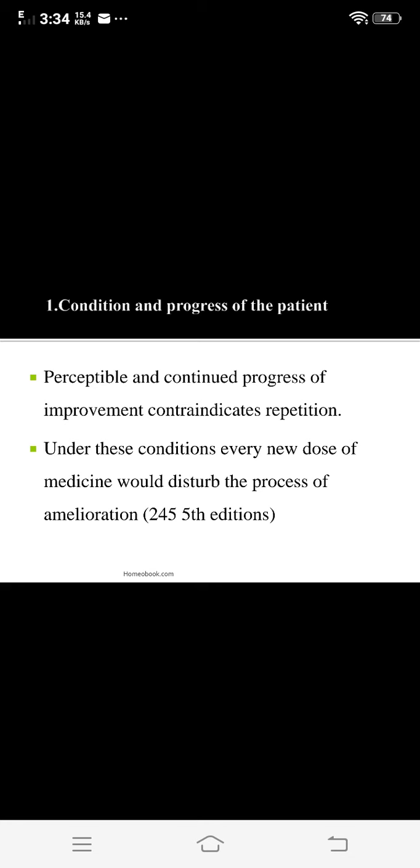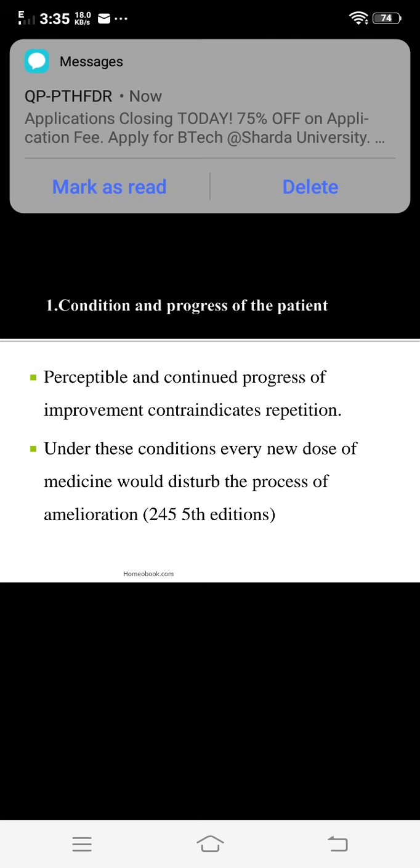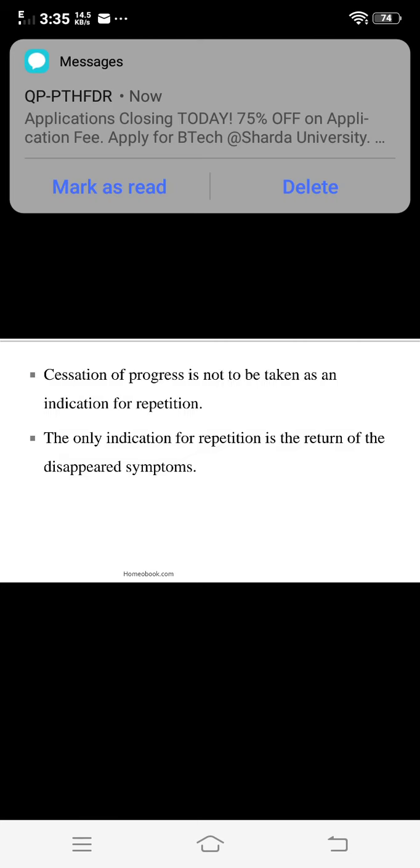As the patient is in a condition of progress, if you prescribe a medicine or repeat the medicine, in that case it can disturb the action of that medicine or disturb the progress of amelioration. So this is the first point, that is, the condition and progress of the patient.